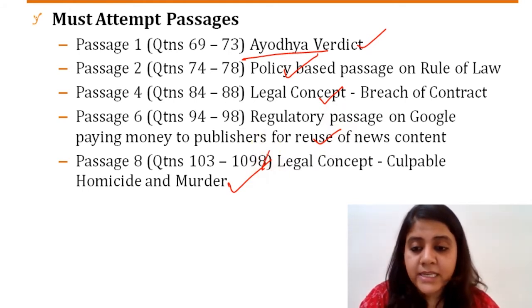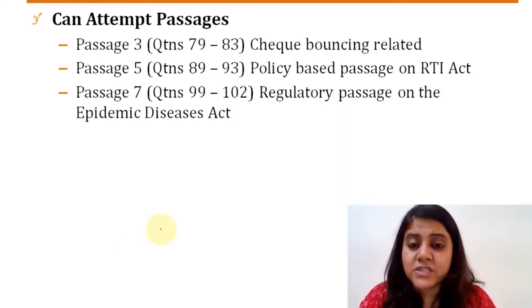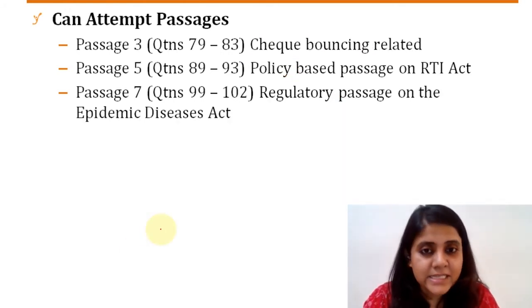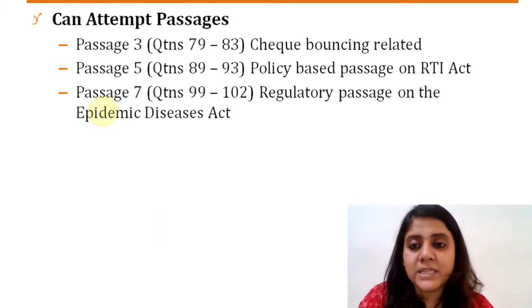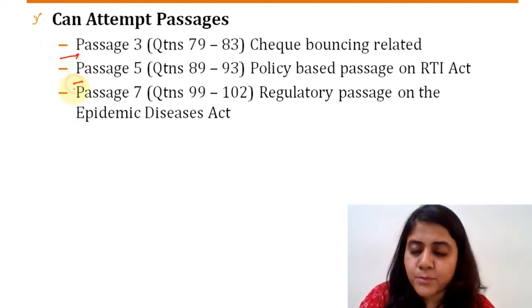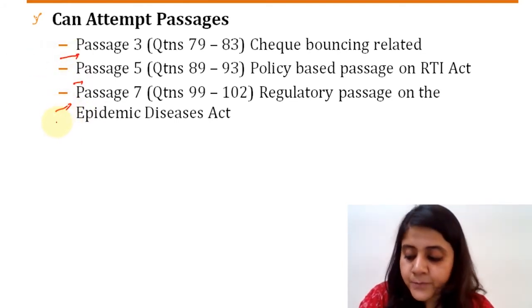So next, moving on to the set of passages that you could have done, right? Again, like I said, no passage was so difficult that you had to leave it out entirely unless you were actually running out of time. But these are passages that you could have attempted based on how much time you had left, right?